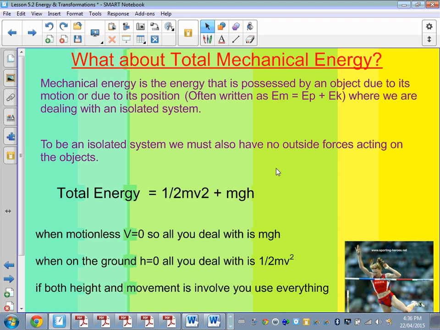So what do we call this total energy? Well, it's called mechanical energy. Mechanical energy is generally accepted as the energy possessed by an object due to its motion or position. So back to those two simple forms of energy, kinetic and potential. It's often written as EP, E potential, plus EK, E kinetic, when we are dealing with an isolated system. That's very, very important. To be an isolated system, we must have no outside forces, no friction. We're ignoring friction, heat, sound, those types of things to make our life easy. So total energy would be a half mv squared plus mgh.